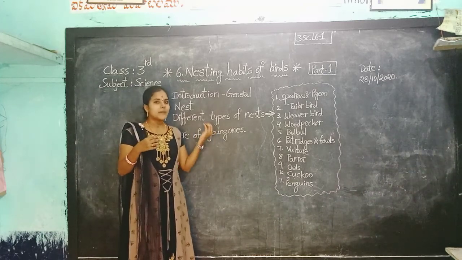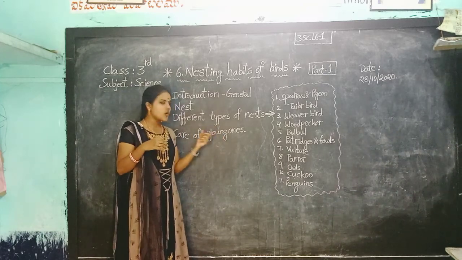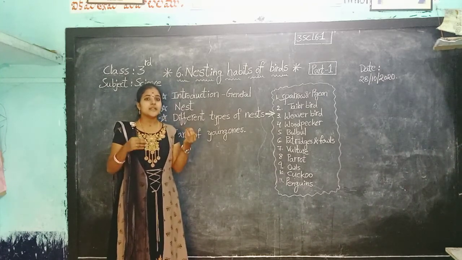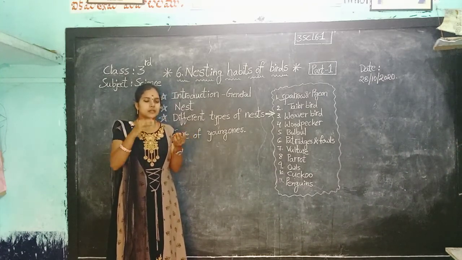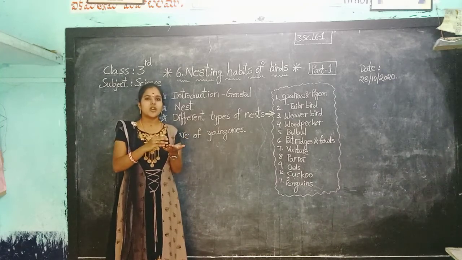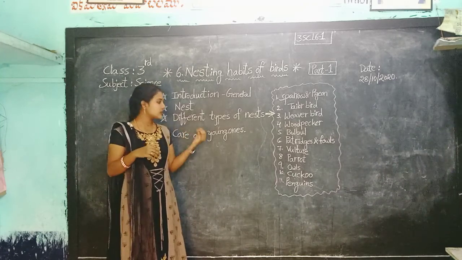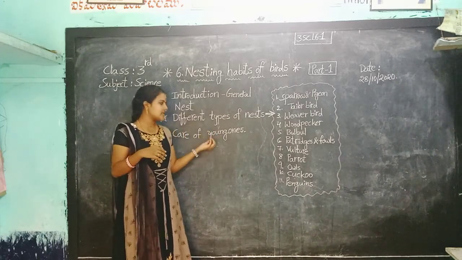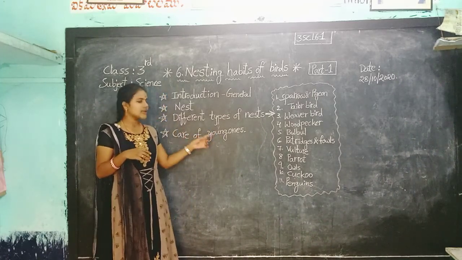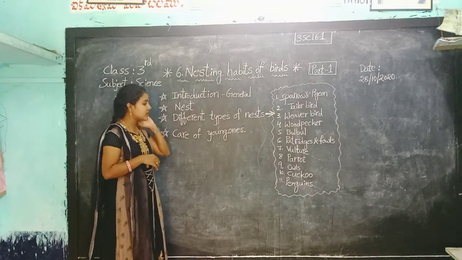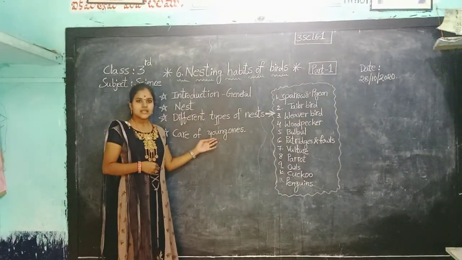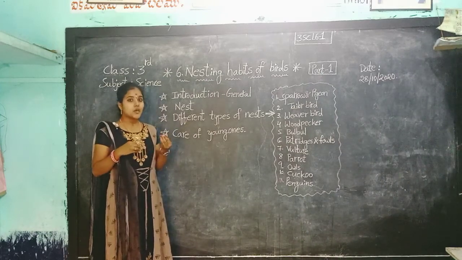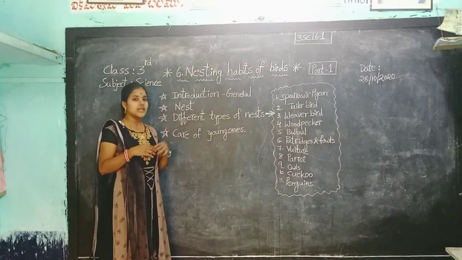So the parent birds help the young birds to feed. They take the food in a very simple, softer form and give it to the baby bird. The parent birds protect and care for everything about the young ones.